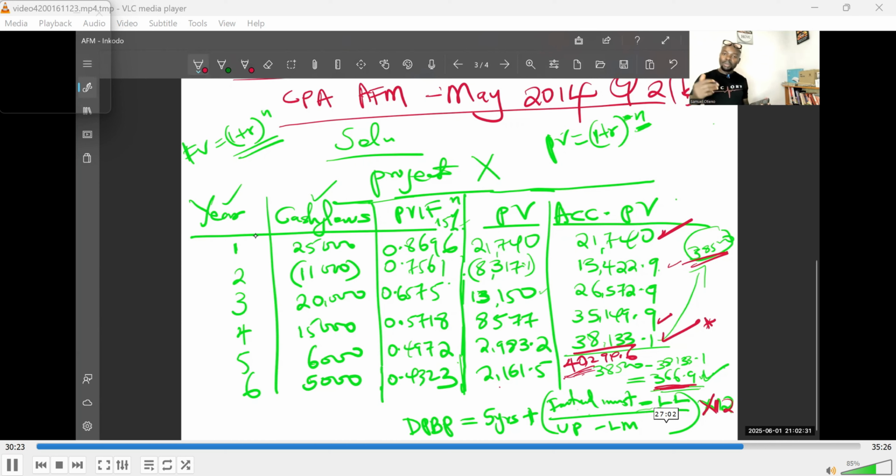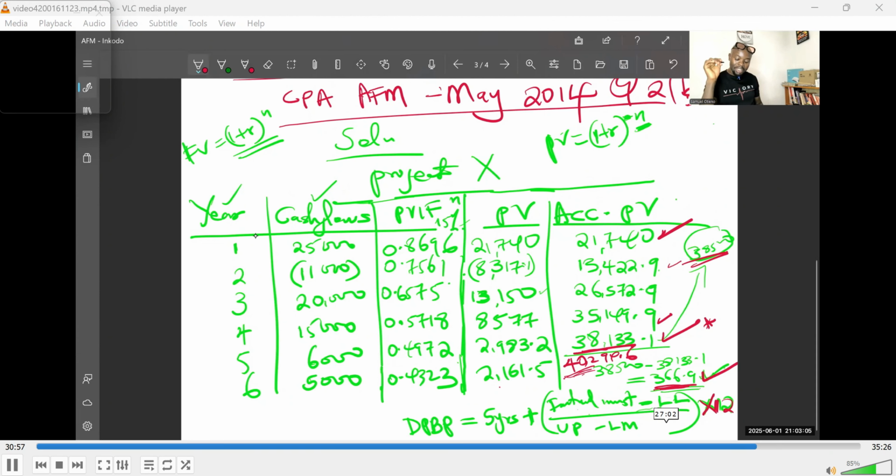So full number of years is 5 years. Then when you come to year number 6, you are just going to recover the small bit, the remaining amount, in some number of months in year 6. How do you get it? Get the difference between what you shall have gotten at the end of year 5, which is 38,133.1, from what you are looking to recover, which is 38,500. You realize that you are only short by 366.9. Now, in that case, if you are only short by 366.9, that is the amount you need to recover in year number 6.